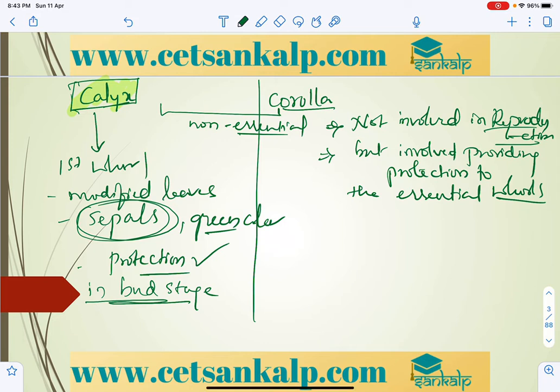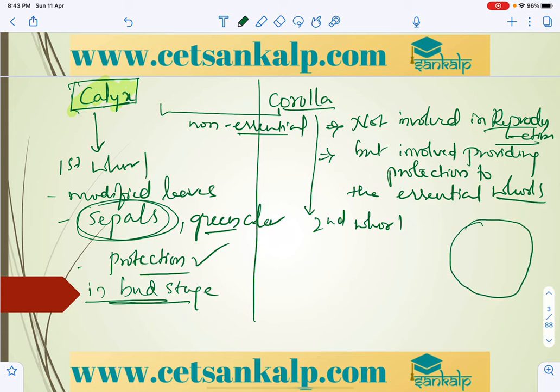Next is the corolla, which is the second whorl. A whorl means a layer. From the outer side, the outermost one is the sepal, next to that is the petal, next to that is the androecium, and next to that is the gynoecium. Like this, we can represent how the structures are arranged.